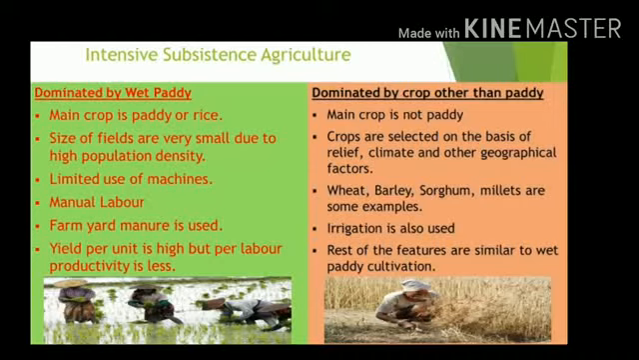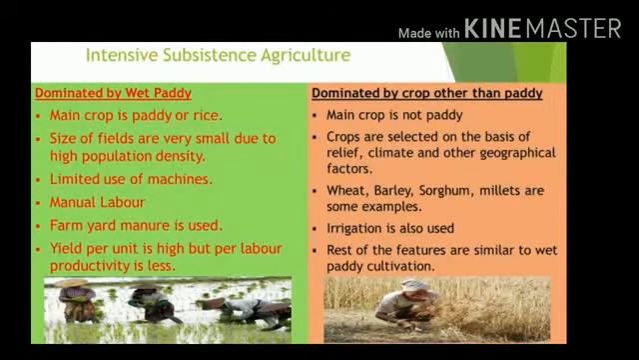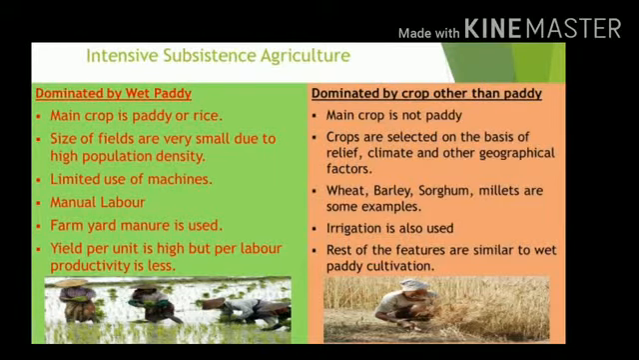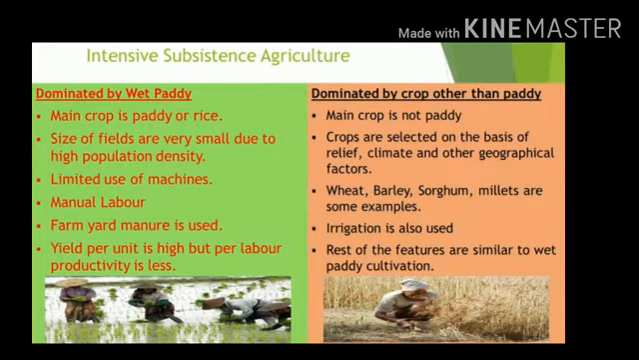We are using manure, we are using the agricultural waste as a manure in this type of cultivation. Yield per unit is very high. If I talk about yield per unit, because you are taking maximum out of land, you want maximum capacity of land to be utilized, because population is very high, you need more food.